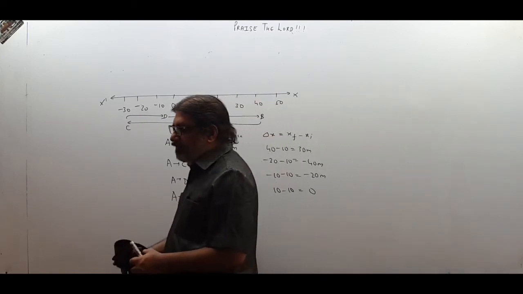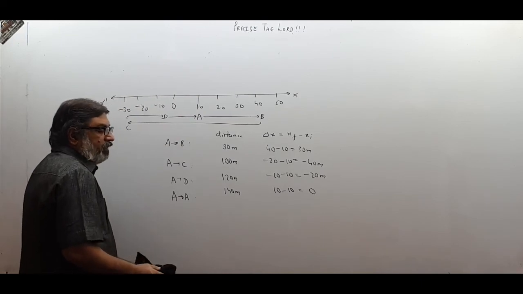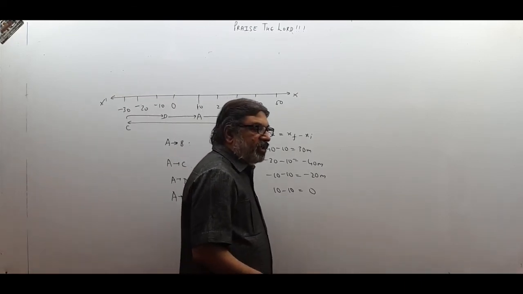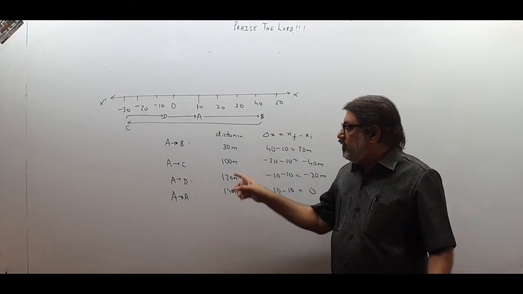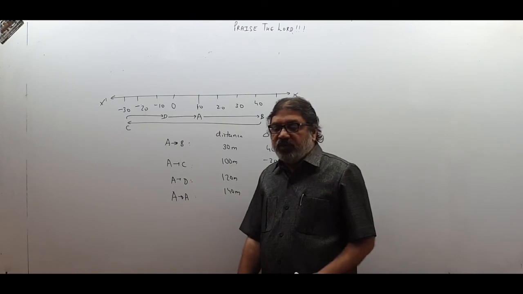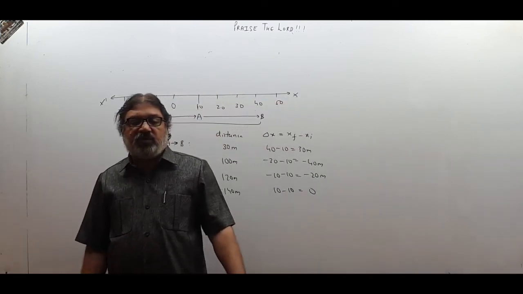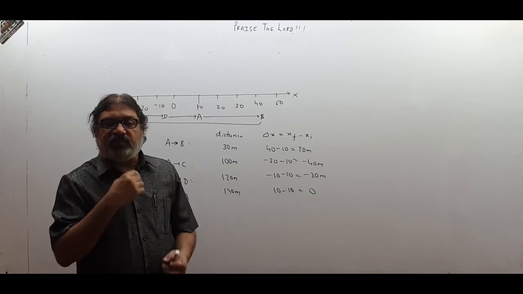So now children, you must have heard that distance is a scalar quantity and displacement is a vector quantity. A quantity which needs magnitude and direction both. These are magnitudes, values. A quantity which needs magnitude and direction both is called a vector. And displacement is a vector, you must have studied in class 9.